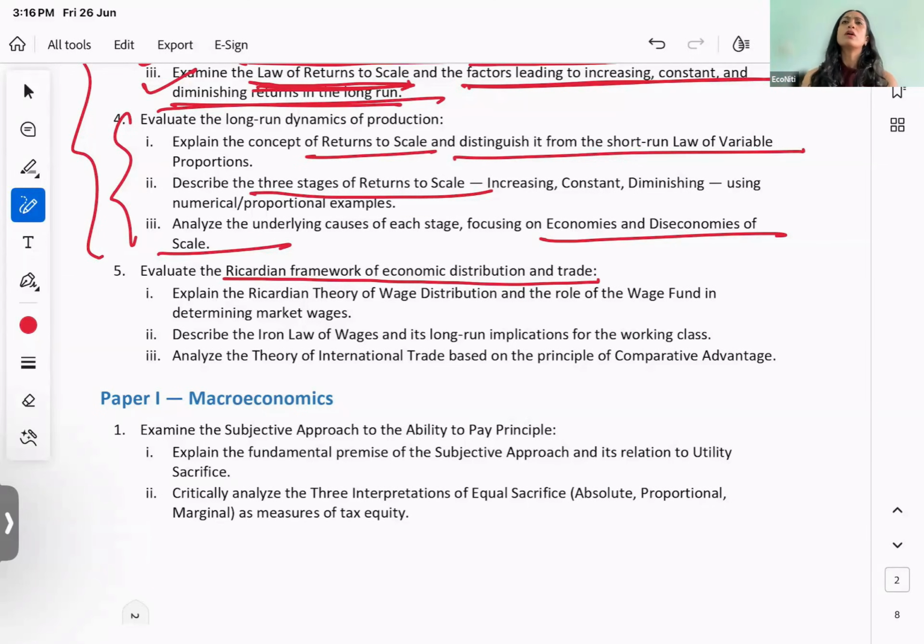ठीक है. So, Ricardo जो थे अपने टाइम में, so he was a classical economist, not neoclassical, he was a classical economist, and built on the Malthusian principle. So he talked about two things. He talked about the distribution of income within an economy or within a country, within the borders, and trade.